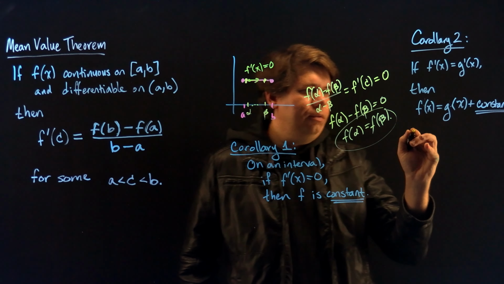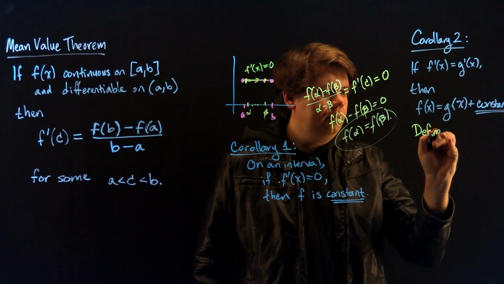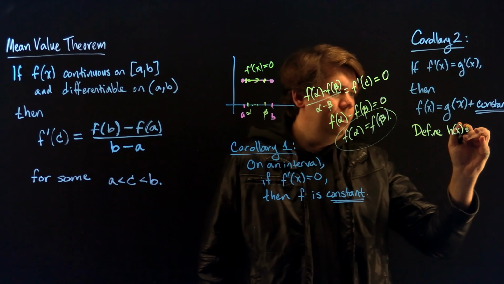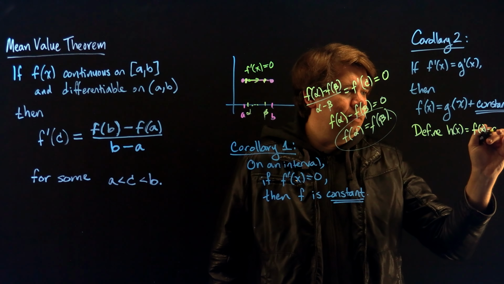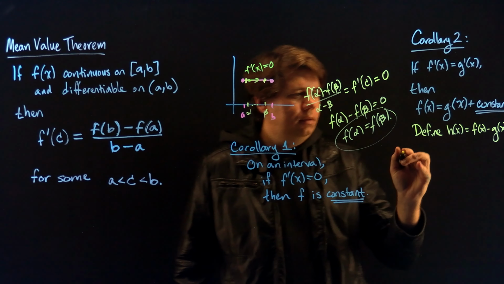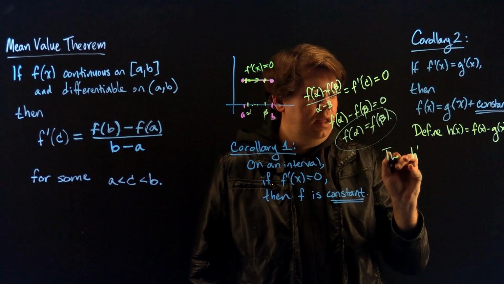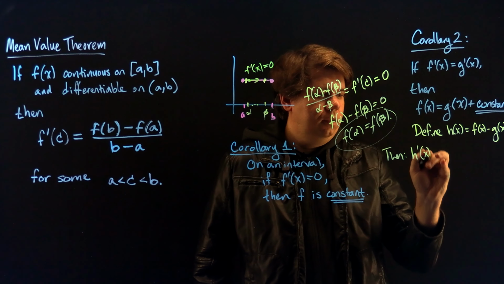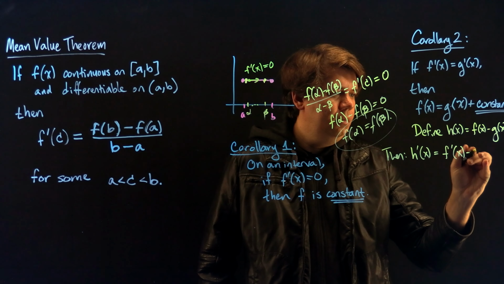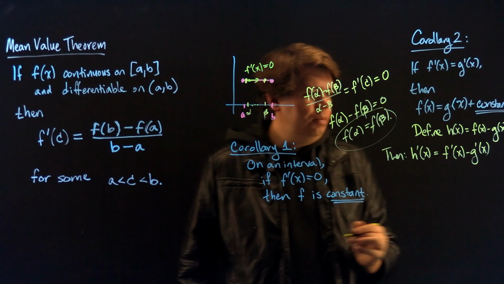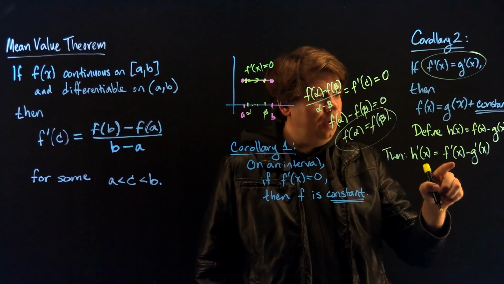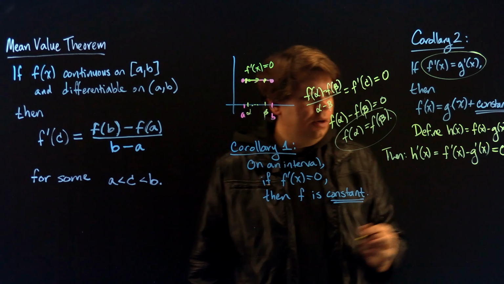Well, all you have to do is we can introduce some new term, say h of x, which I'll define to be f of x minus g of x. But then that means my derivative, h prime, will be f prime minus g prime. And we're assuming that my derivatives are equal, so f prime minus g prime is 0.